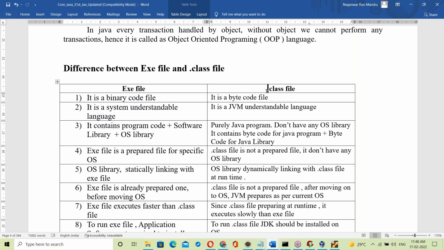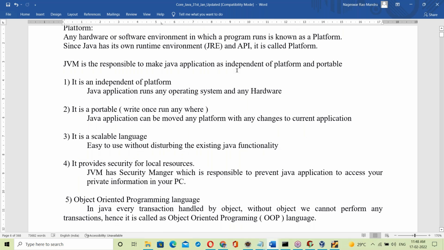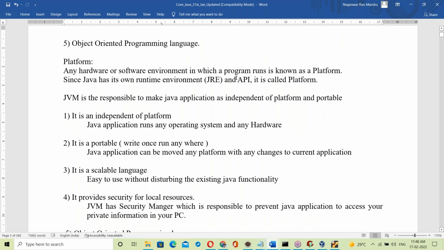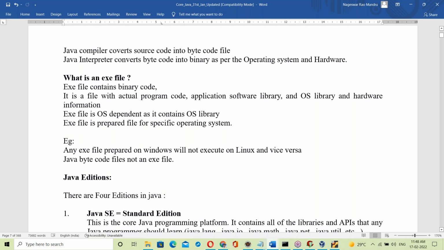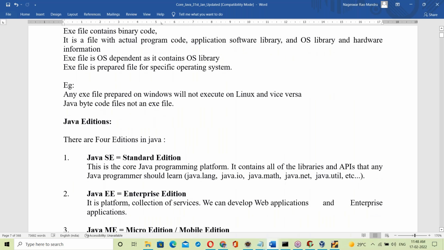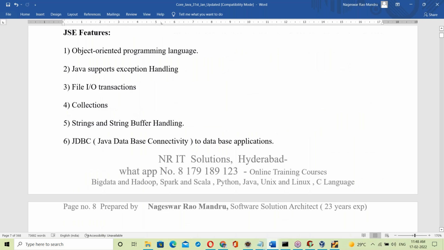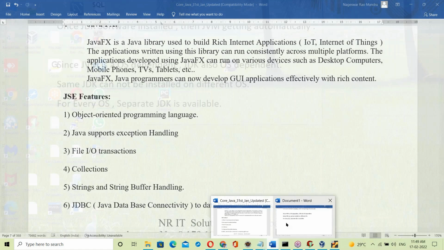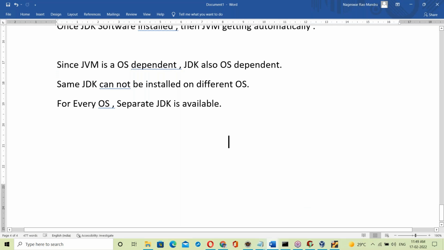See, I explained the exe file practically and the dot class file practically, the same thing, just compared. This is how Java is made an independent platform. The reason is that the dot class file is linked dynamically. Simple answer: in Java, the dot class file is dynamically linked with the OS by the JVM. Since it is dynamically linked with the OS by the JVM, it is an independent platform. So this is about the independent platform.